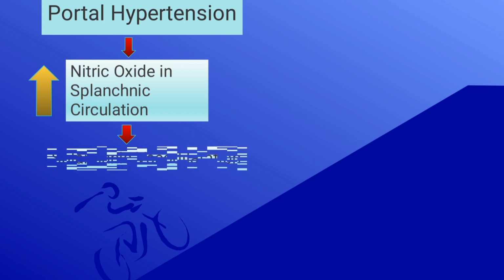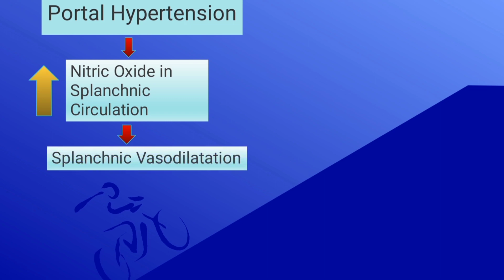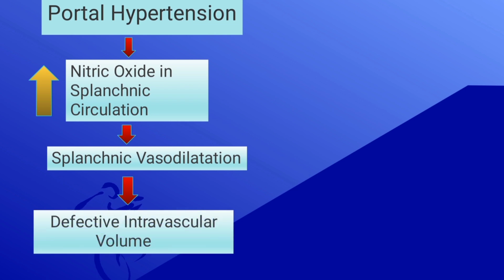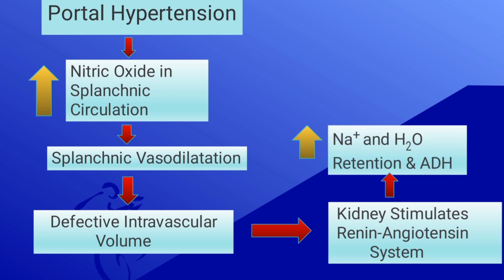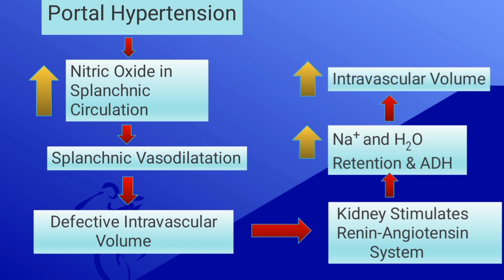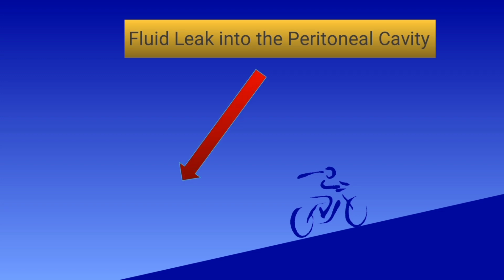This vasodilatation leads to pooling of blood and a decrease in effective circulating volume, which is perceived by the kidney as hypovolemia. To correct this hypovolemia, the kidney stimulates the renin-angiotensin system, which leads to increased sodium and water retention, which finally leads to increased intravascular volume. This fluid leaks into the peritoneal cavity via hepatic veins and sinusoids, which results in ascites.